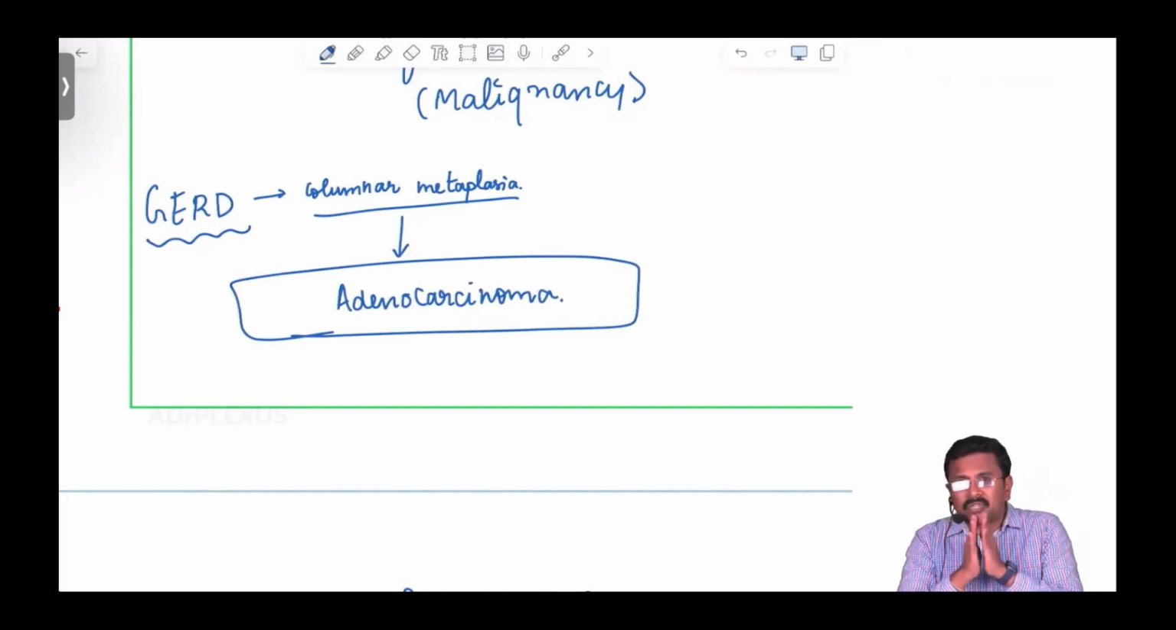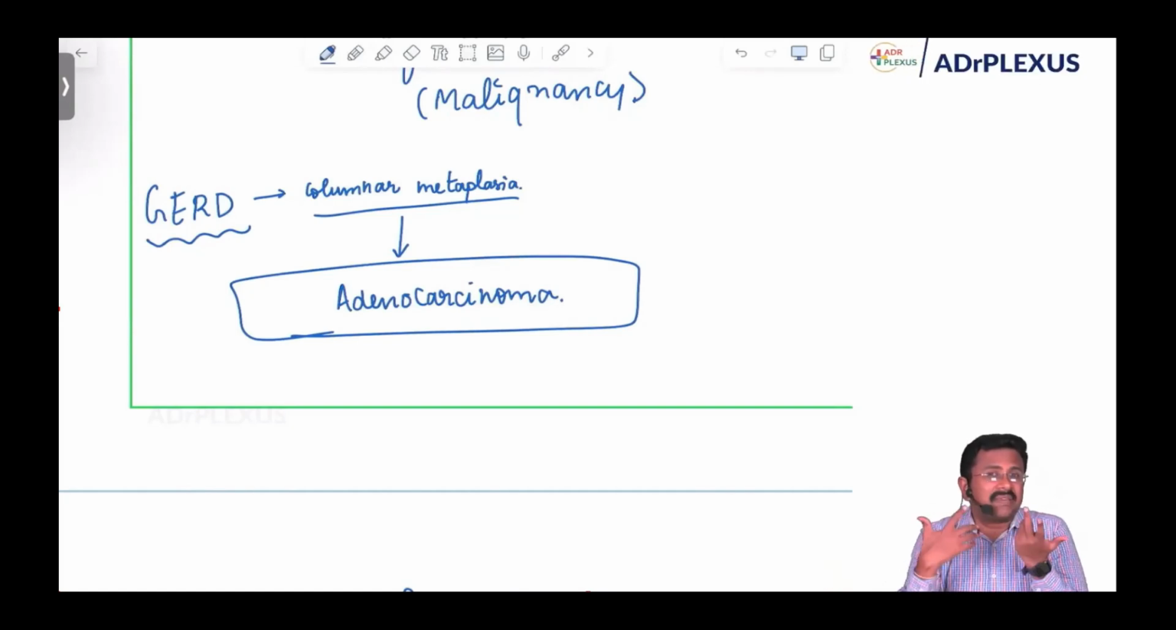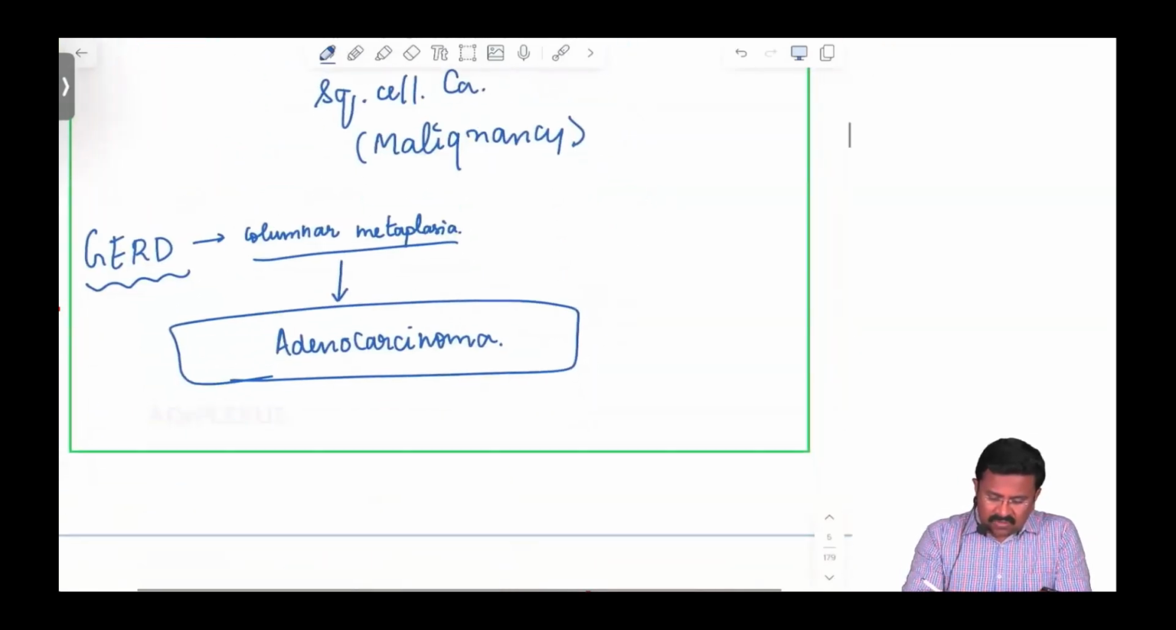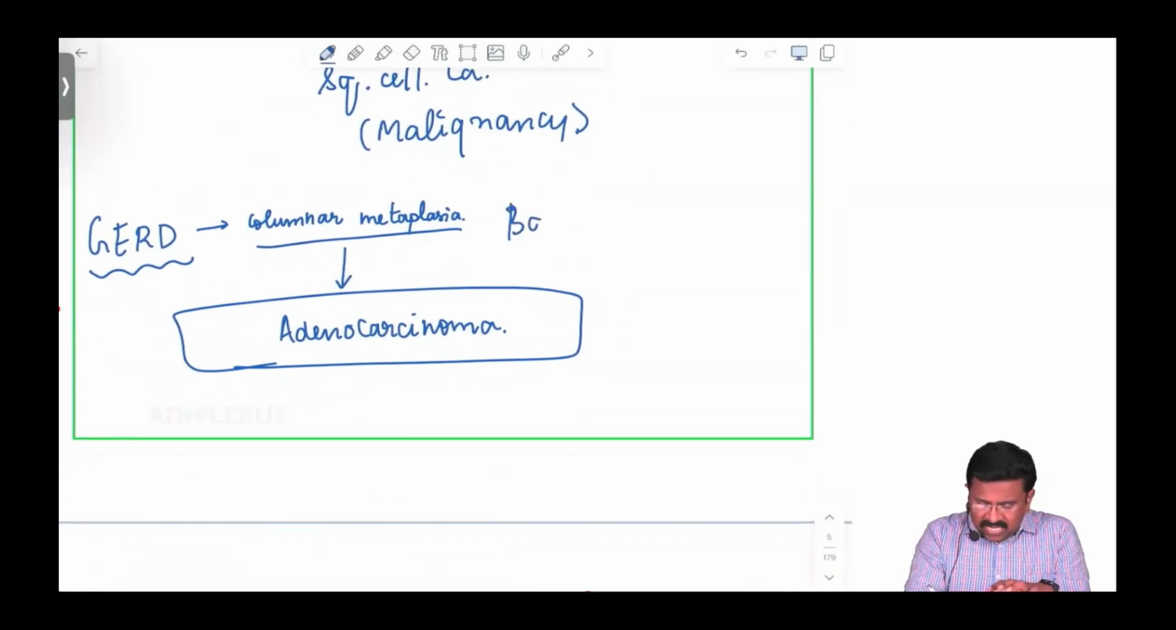So let me ask you one important question, guys, which has surgery integration. What is this type of esophagus in which the esophagus is getting converted into columnar metaplasia, and that increases the risk of adenocarcinoma of the esophagus? What is the name of the esophagus in surgery? You would have read. Yes, you're right. It is Barrett's esophagus.